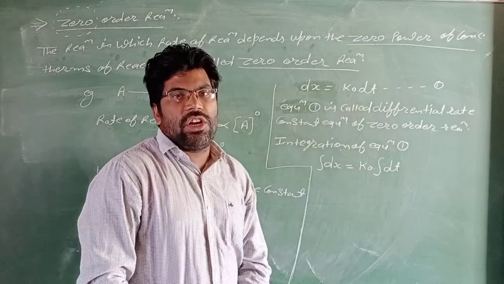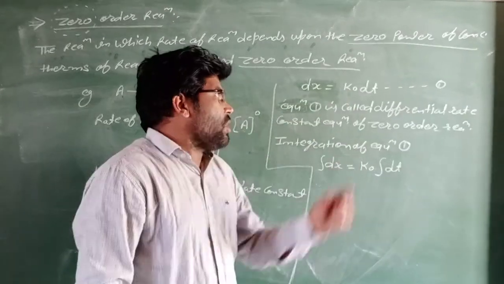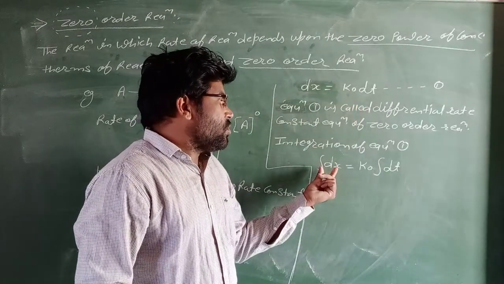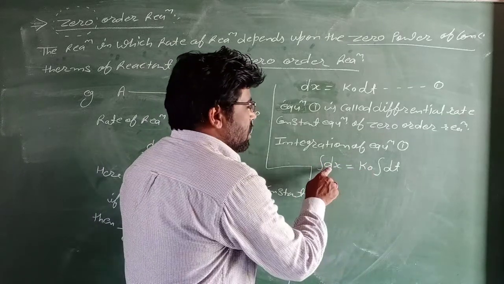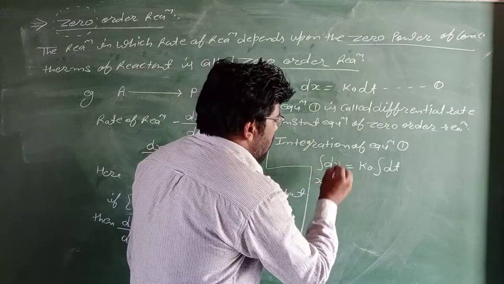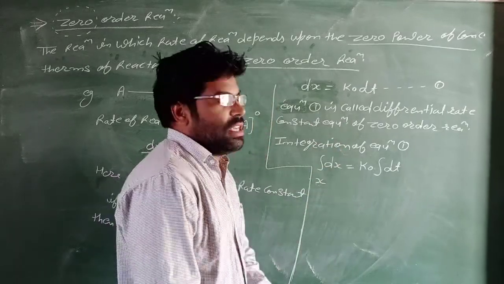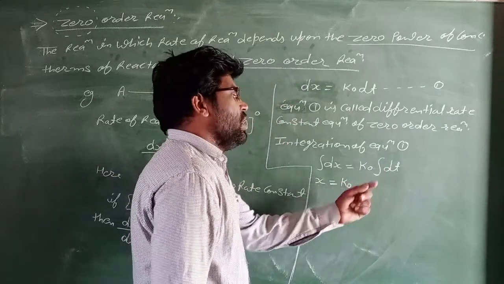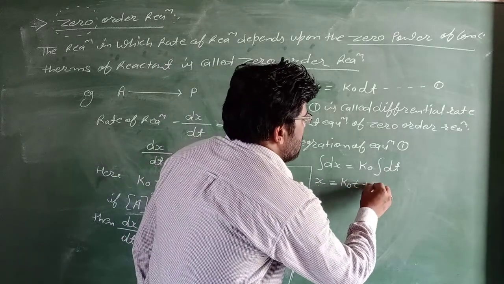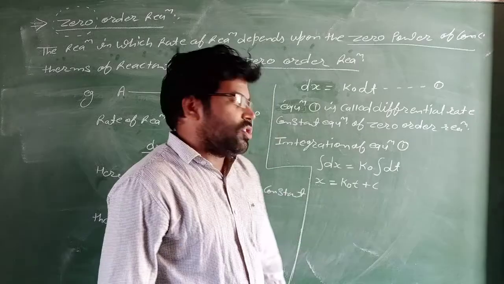K0 is a constant value, so the constant value is not integrated. The integration of dx is x, equal to k0 times the integration of dt, which is t plus c, where c is the integration constant.